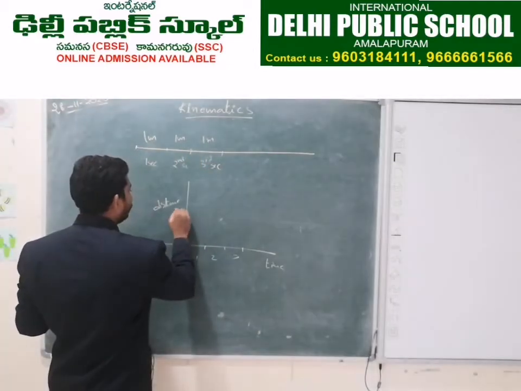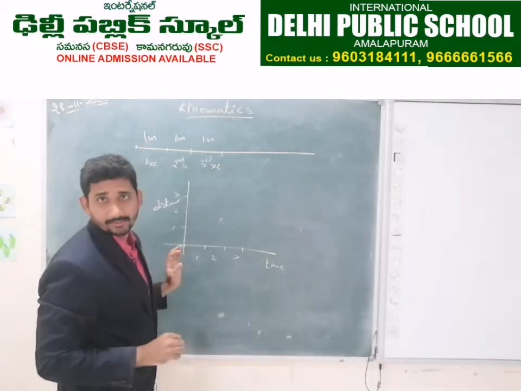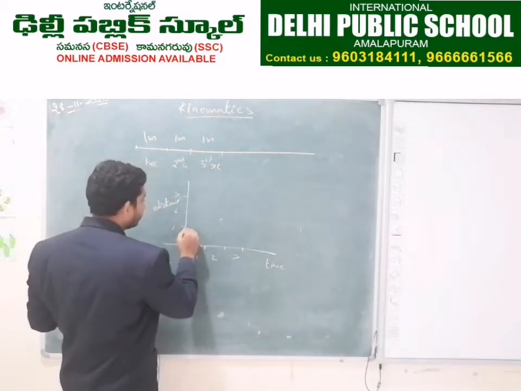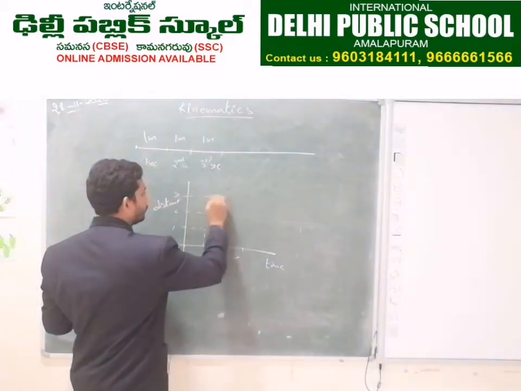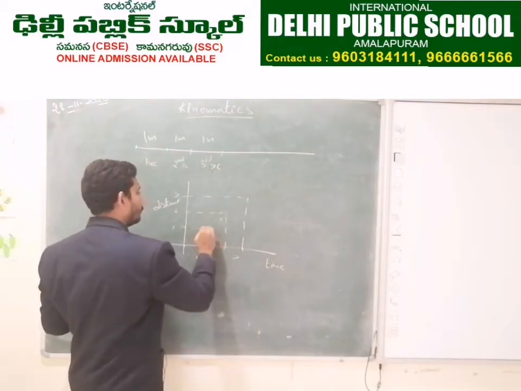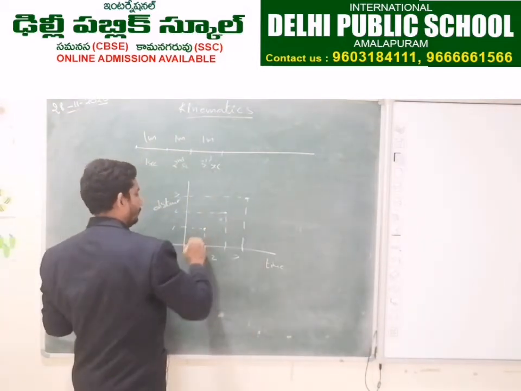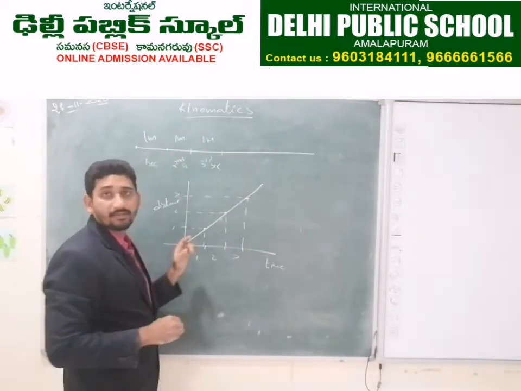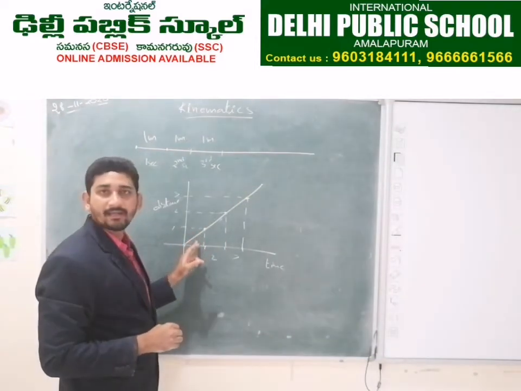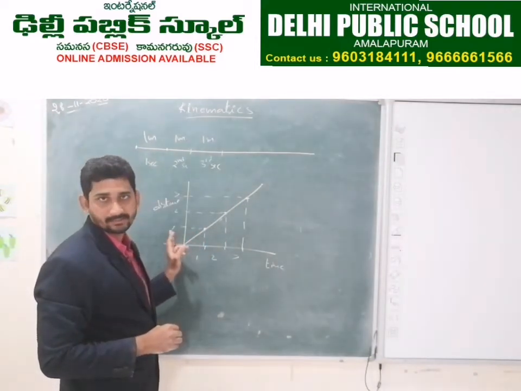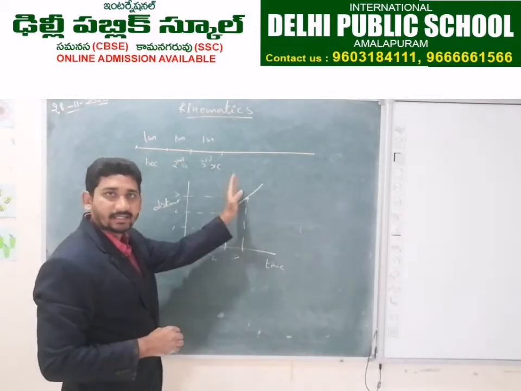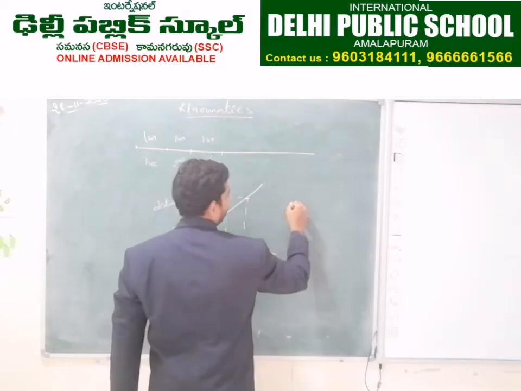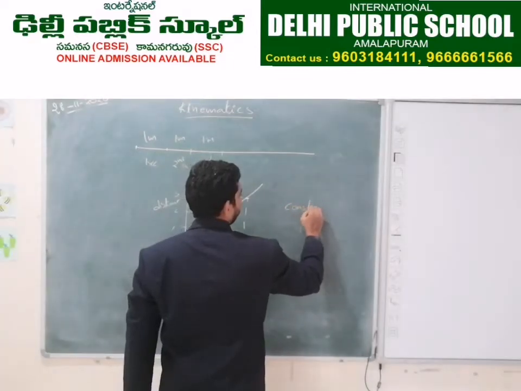So 1, 2, 3. If you connect these points, that will be a straight line making some angle with the x-axis. If the graph between distance and time is a straight line, then it is called constant speed.